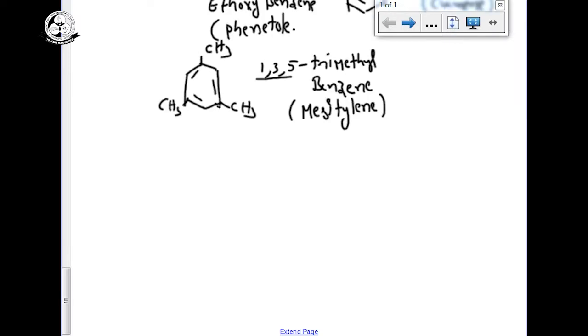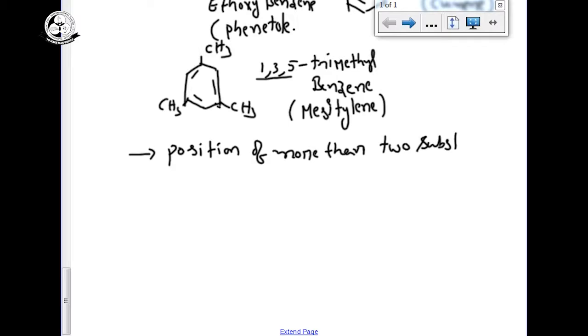So you have to write one rule: the position of more than 2 substituents are always indicated by numbers.